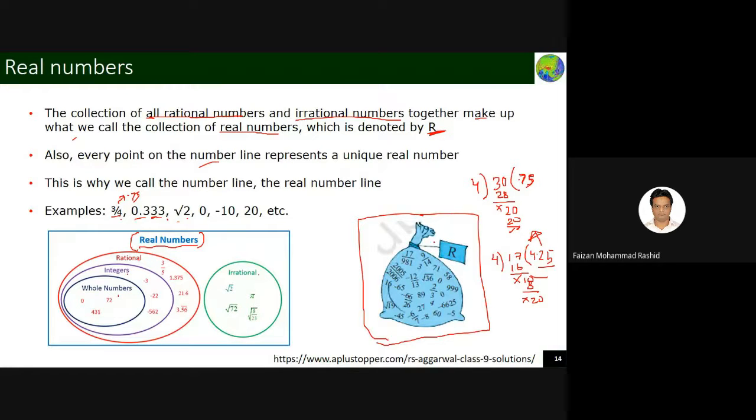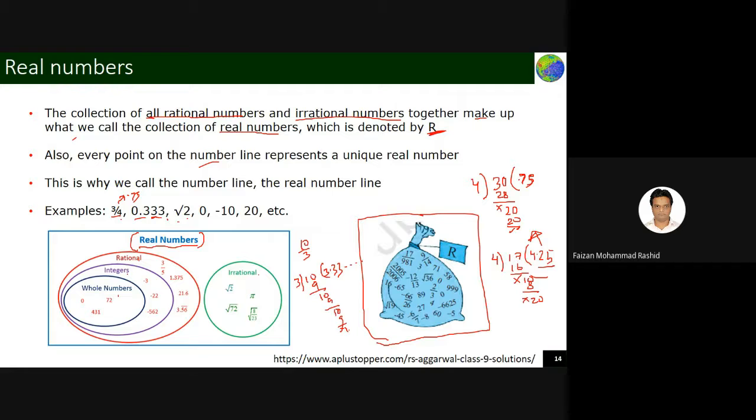But if the numbers are indefinite, let's take the example of 10 by 3. What are you getting? 3 3 are 9, 1. Again I'm putting 0. Then 3 3 are 9, again 1, again 0. So what is going on?